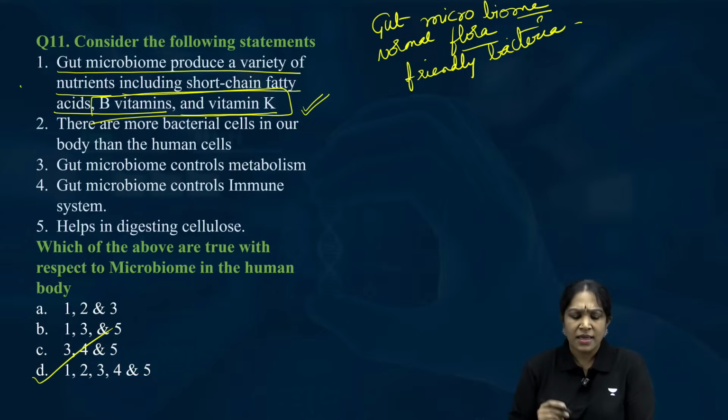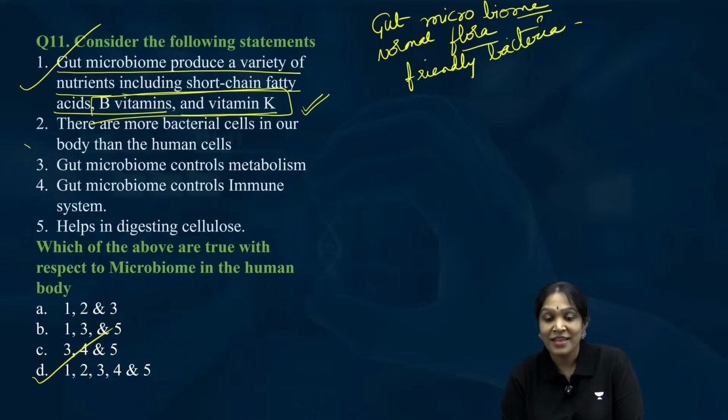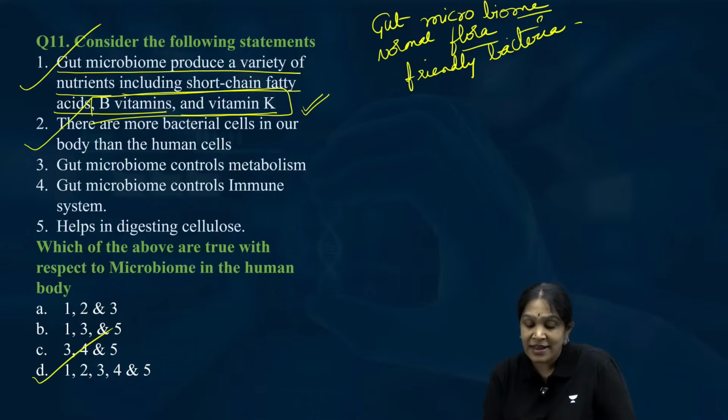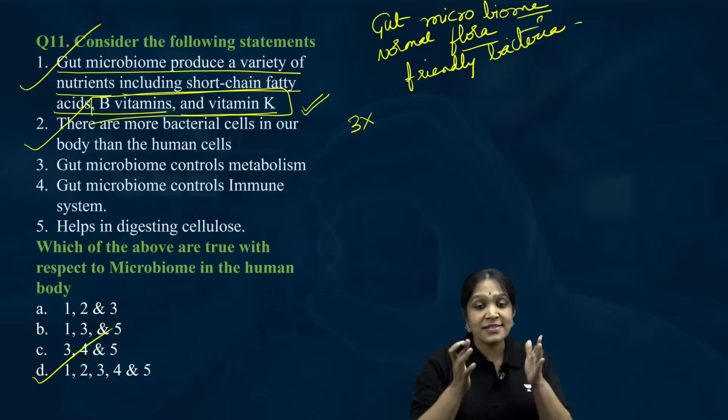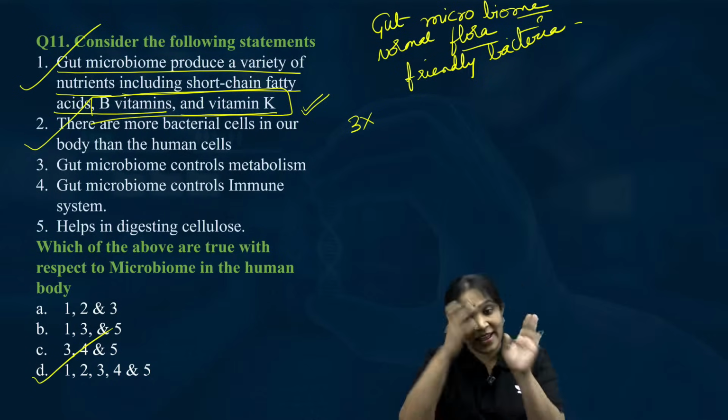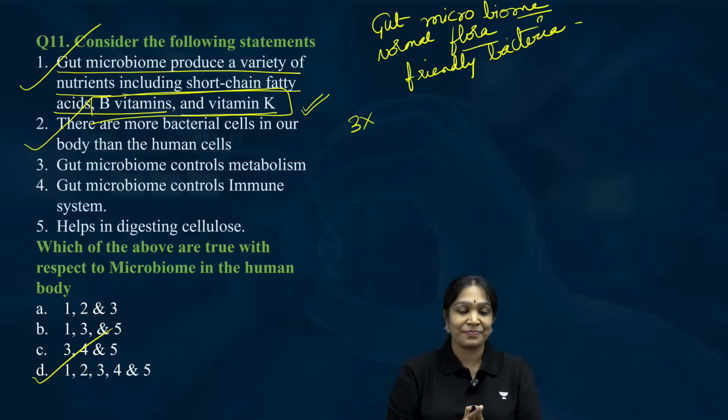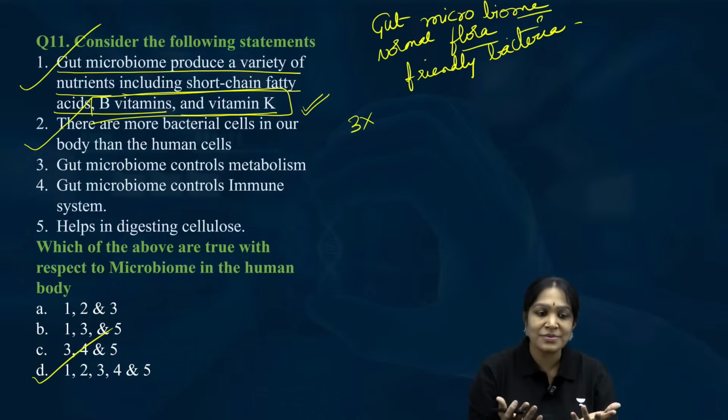Next, there are more bacterial cells in our body than human cells, correct? Yes, correct. Interesting. You have roughly 3 times more bacteria. I mean, if you have 1 trillion cells of your own, you have 9 trillion bacterial cells. You have more bacterial cells in your body than your own cells.